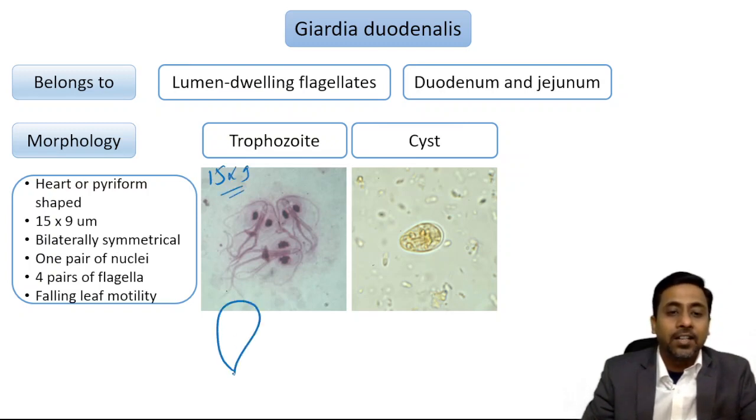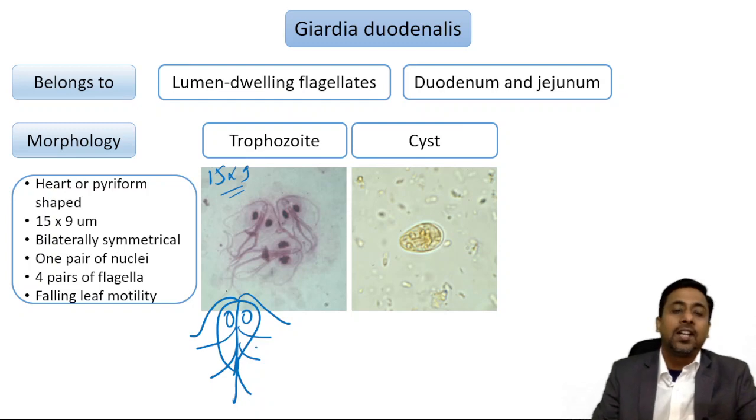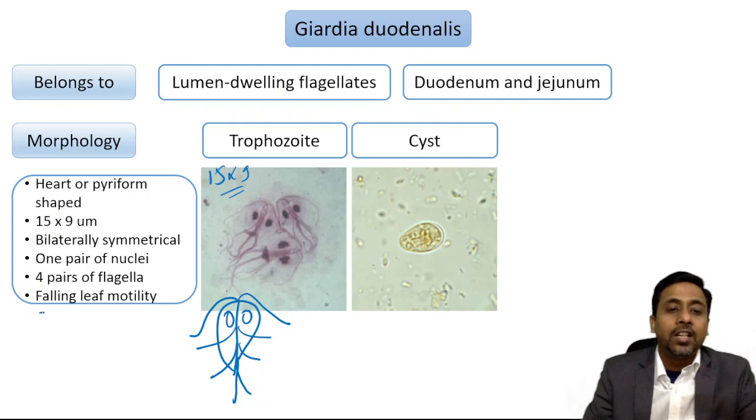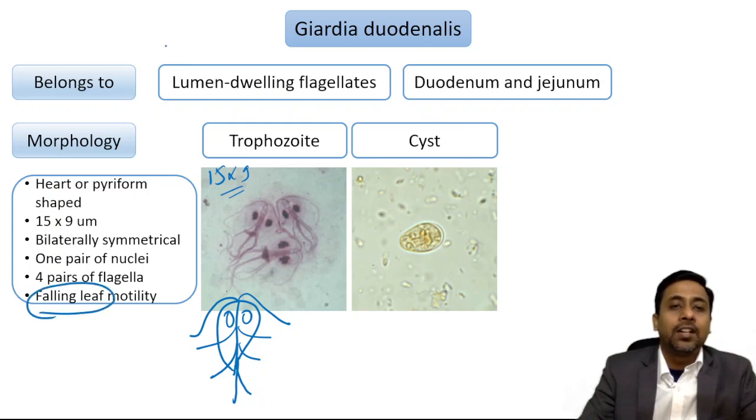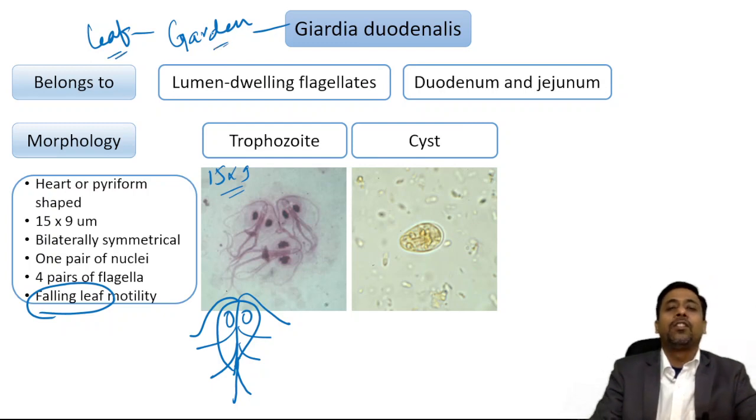It is bilaterally symmetrical. So it has a pair of nuclei and an anterior flagella, a ventral flagella, a posterior flagella, and a caudal flagella. Okay, so total 4 pairs of flagella, and the motility seen in Giardia duodenalis is falling leaf motility, which you can remember like Giardia sounds like garden, and in a garden we can see leaves. So Giardia has falling leaf motility.